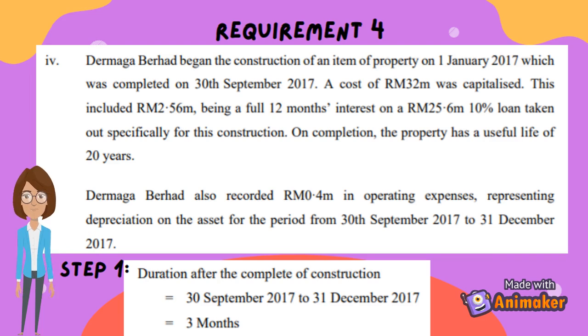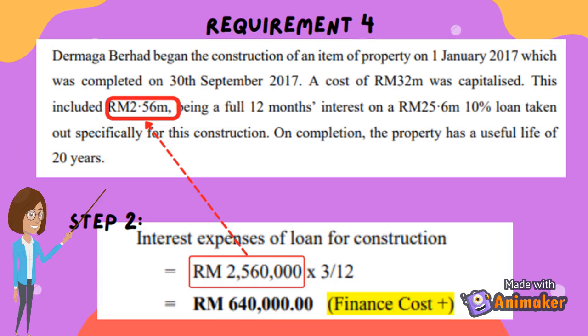Next is the last additional information. First step is to find the remaining duration after completion of construction. The duration after the completion of construction is 3 months, from 30 September 2017 to 31 December 2017. Second step is to calculate the loan interest expenses after construction, for 3 months. The total interest expenses, which is RM 2,560,000, is multiplied by 3/12 to find the interest expenses for 3 months.